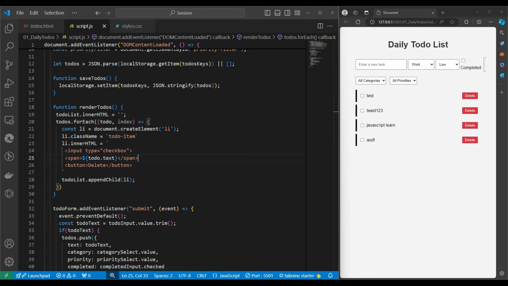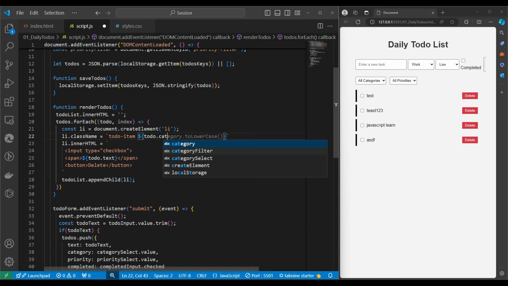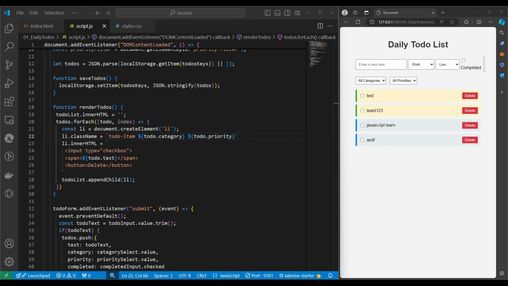That's nice, better than the previous one, but we should add some more CSS according to category and priority, writing some background or color. So we write it this way, like todo.category. This is our category, and let's save it. Yes, we got a color, which is also a good part. After that, similar to that, we can write priority also, with priorities. Yes, we got a background color also. That is a good thing. One more thing, if you want to write completed, that we can also cover over here.